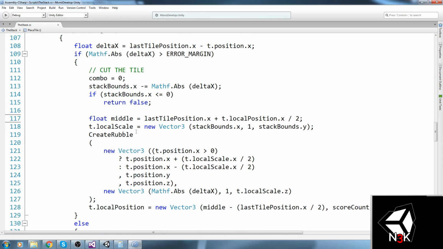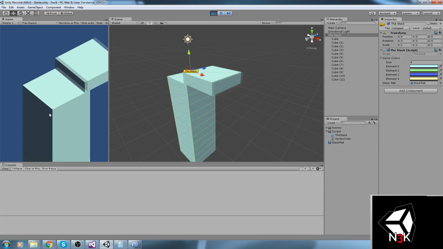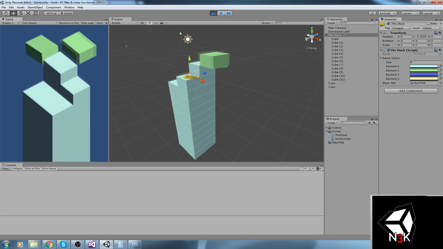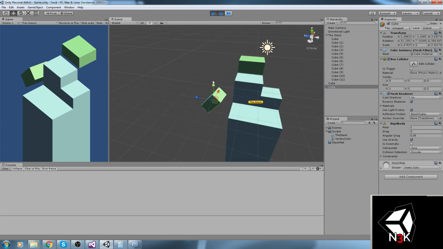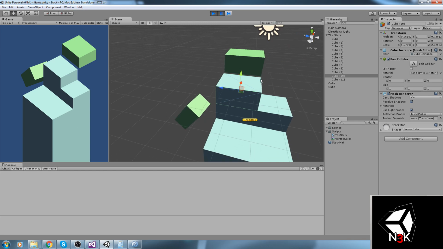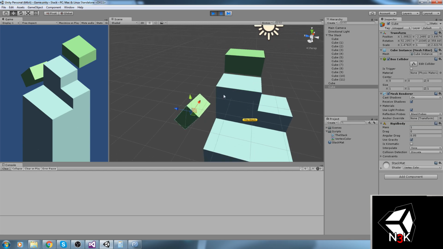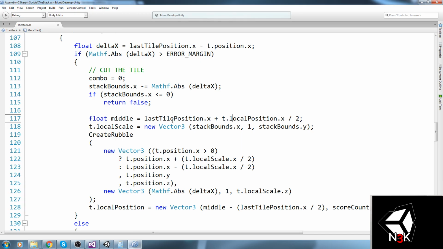Now, we change the scale. I think the scale is fine. Let's just make sure. Is the scale fine when I press here? The size of that rubble is 1.4 and this is 1.57. Okay, so yeah, it is supposed to be that big. So the scale is fine.